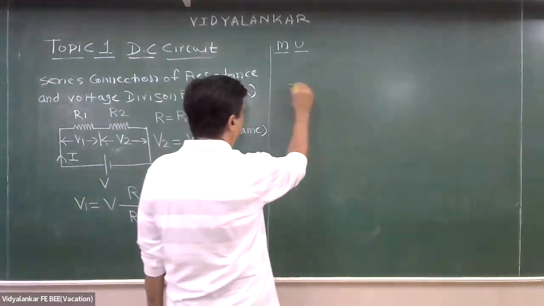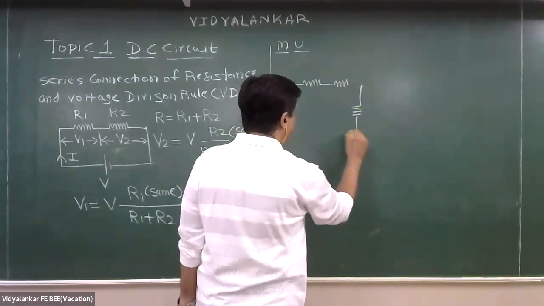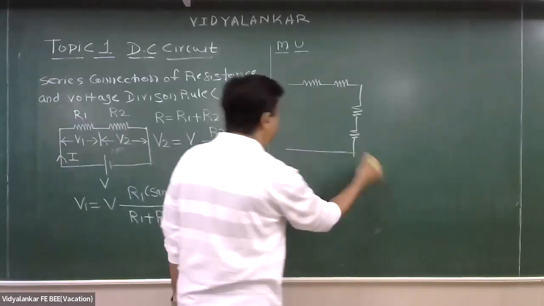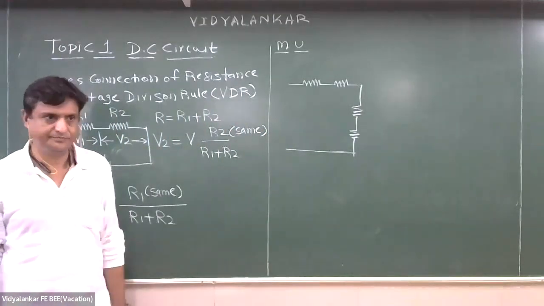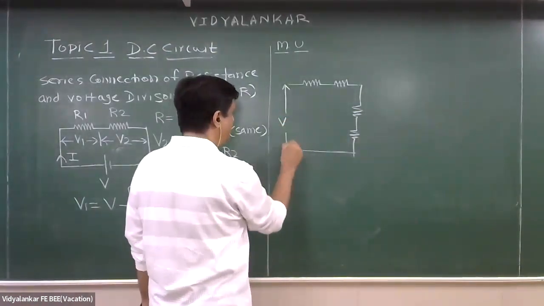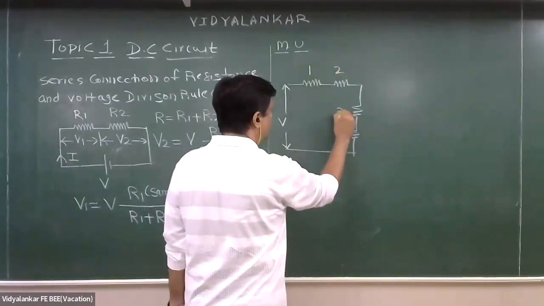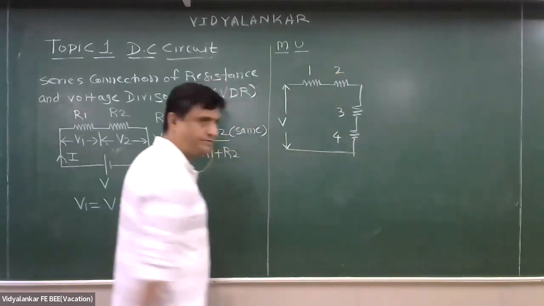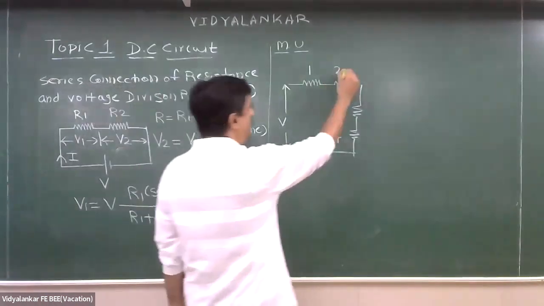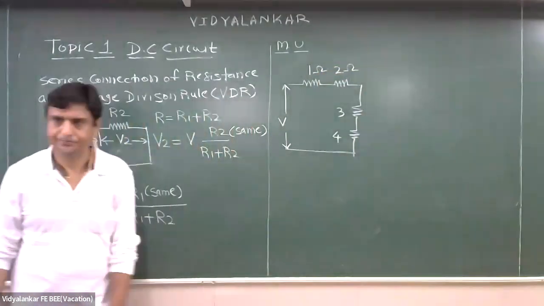Question is, all are connected in series? Yes. Now this is V. This is 1 ohm. This is 2 ohm. This is 3 ohm. This is 4 ohms. Okay. If you want, you can put this symbol. Same symbol is there. Okay.